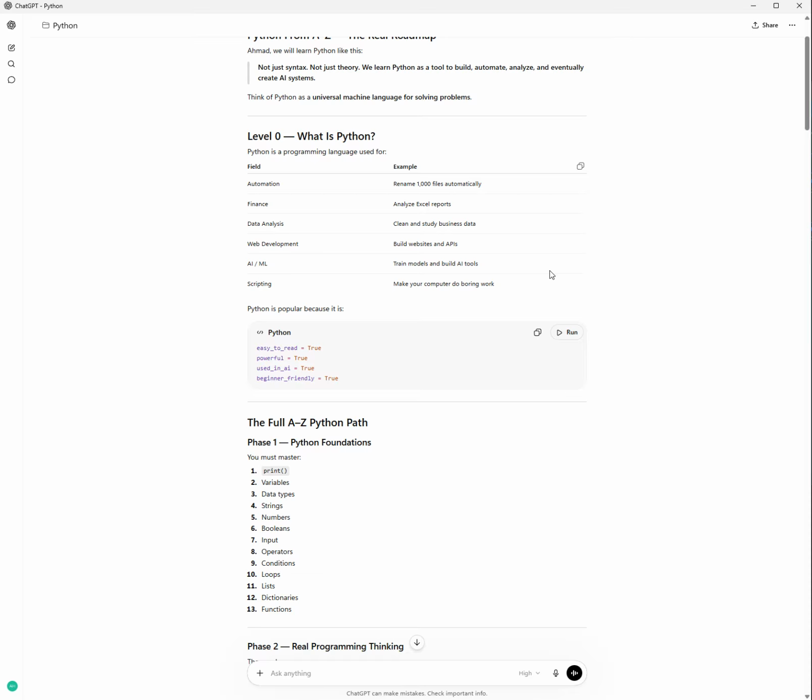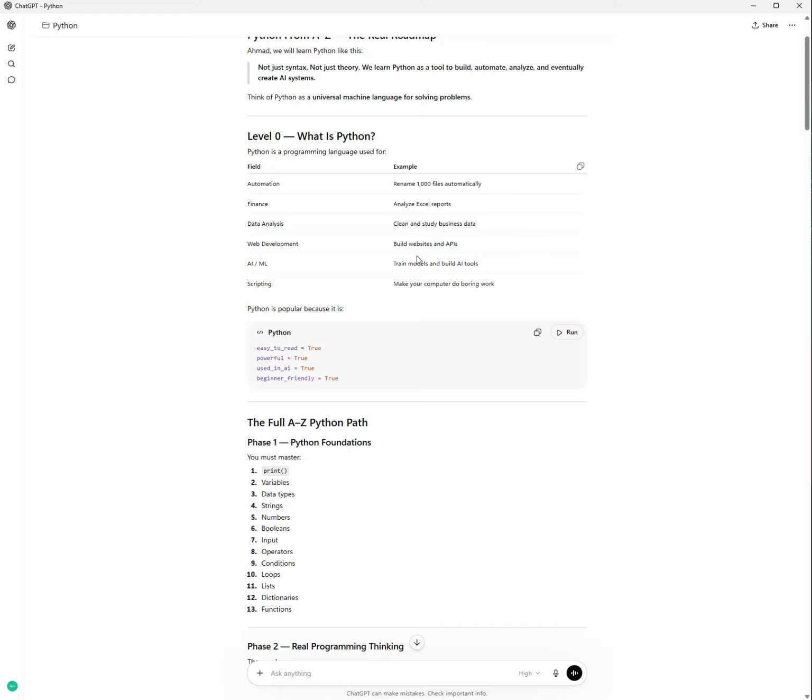So, starting with level 0, what's Python? Python is a programming language used for, okay, he gave us fields and examples. The first field here is automation, like renaming 1000 files automatically, which is great. Imagine with a few lines of code you can rename 1000 files, just 4 lines. Instead of doing the same process 1,000 times, you hire a program to do this for you in a couple of lines. Finance: analyze Excel reports, data analysis, clean and study business data.